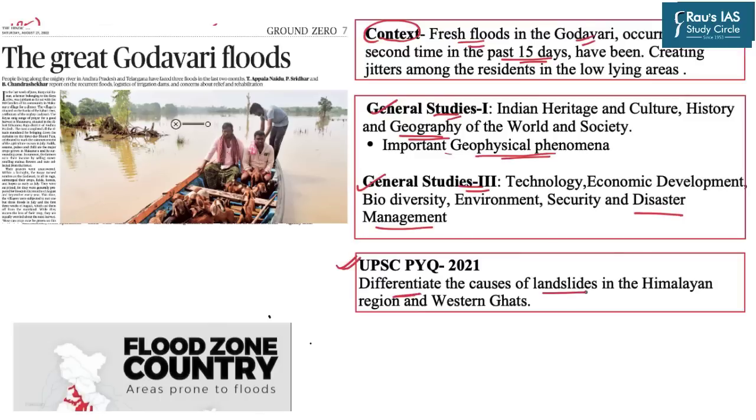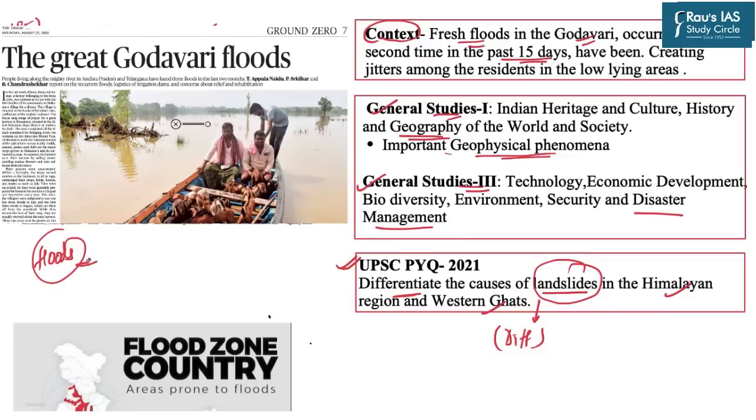the causes of landslides in the Himalayan and the Western Ghats region. Despite the fact that this question is related to landslides, the underlying theme of this question is the difference in the factors responsible behind landslides in these two particular regions.